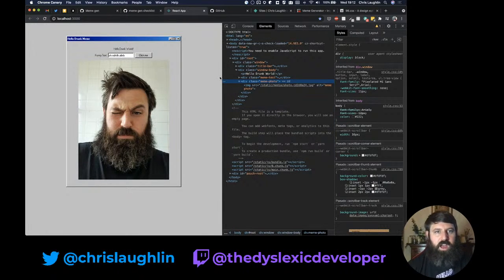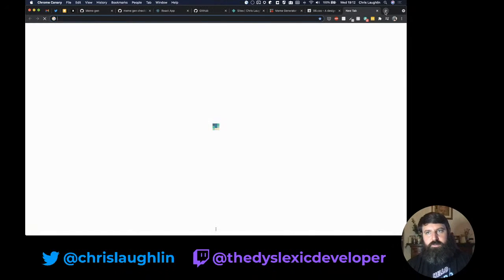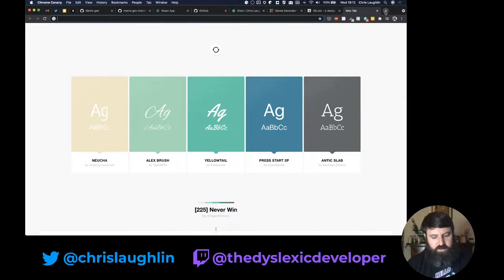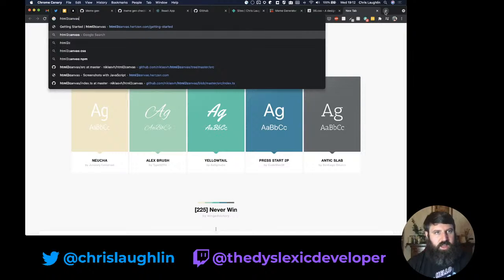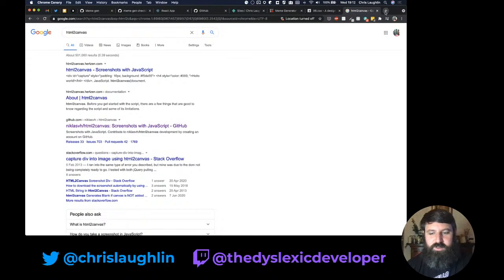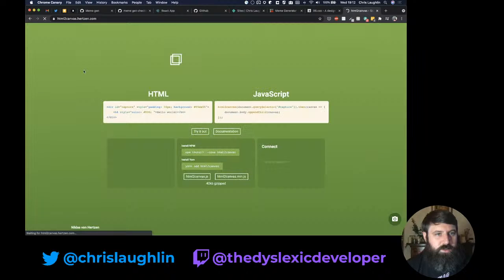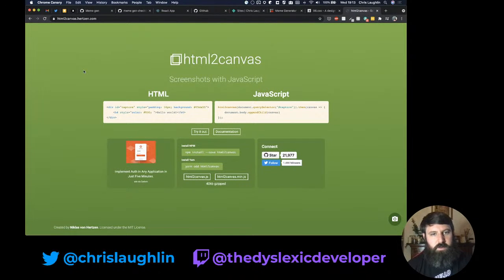So obviously I did a little bit of research ahead of time into this to save you watching me Google search how to do certain things. And what I found to be the de facto for this is HTML to Canvas. It always comes up in the search results already. So HTML to Canvas is this library that you give it a DOM element and it will then turn it into a canvas for you. Now we're still missing the download as an image bit, but a canvas is something that we can work with in that sense. We can turn a canvas into an image and then download.